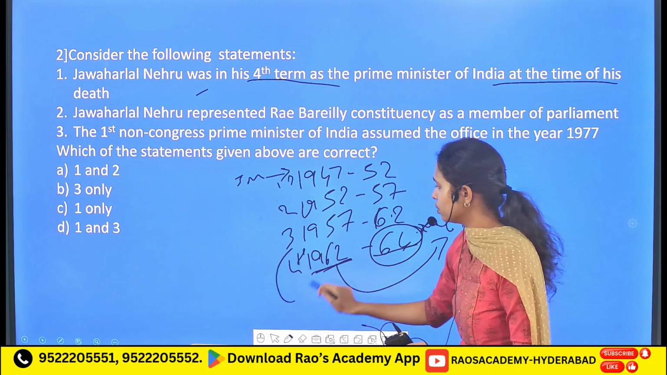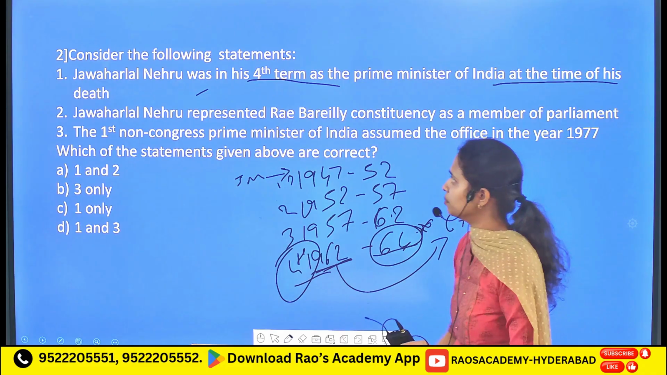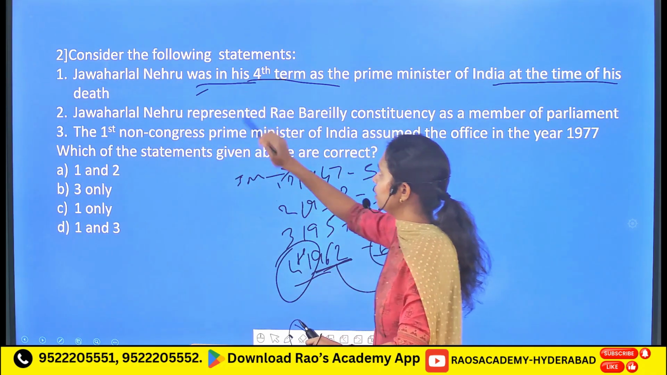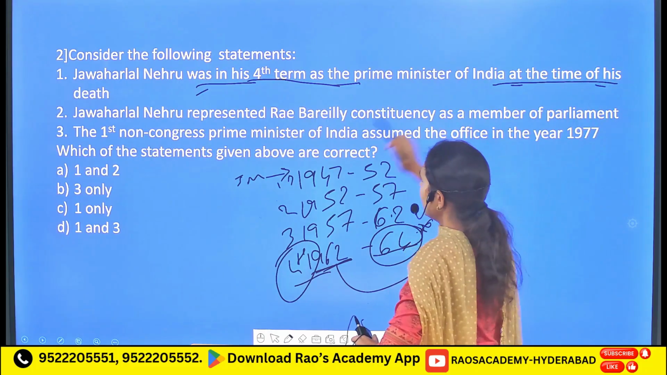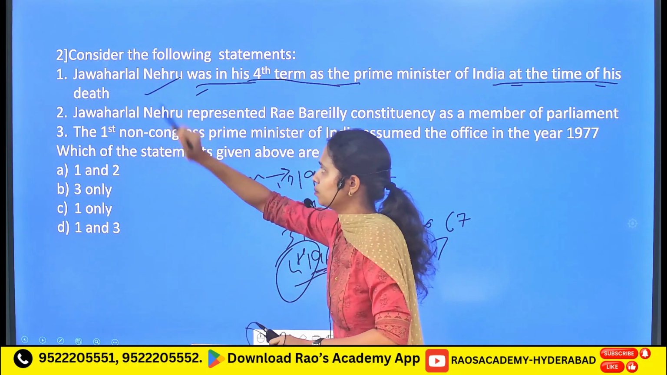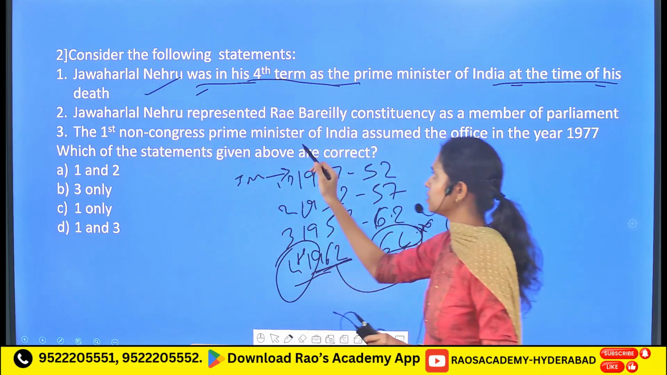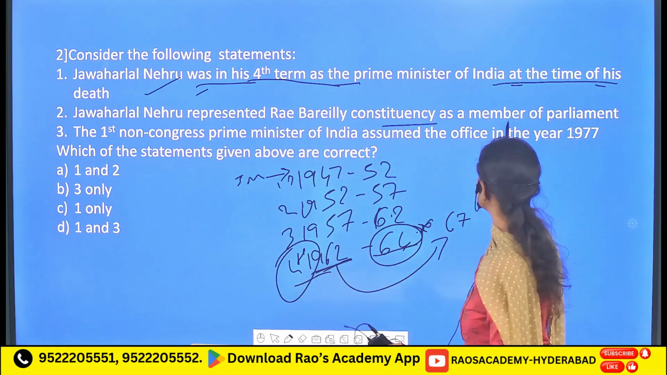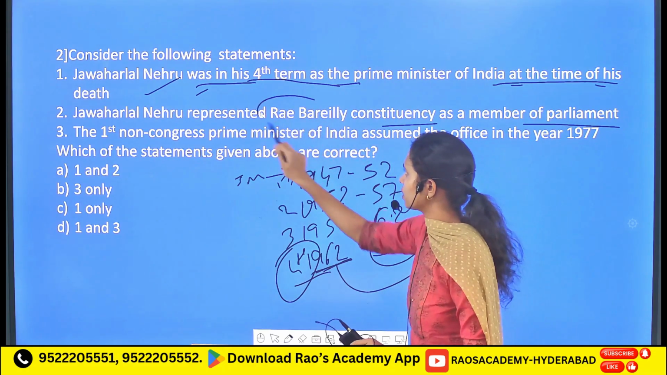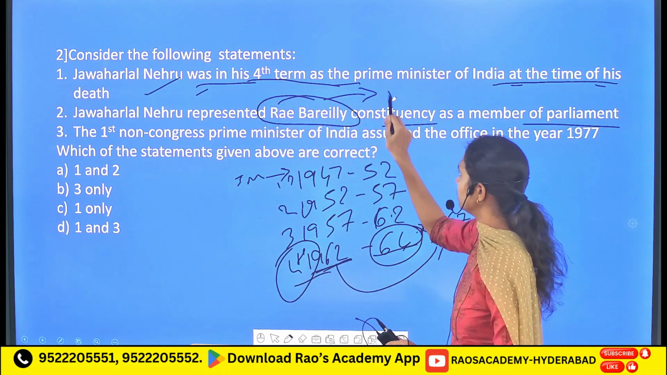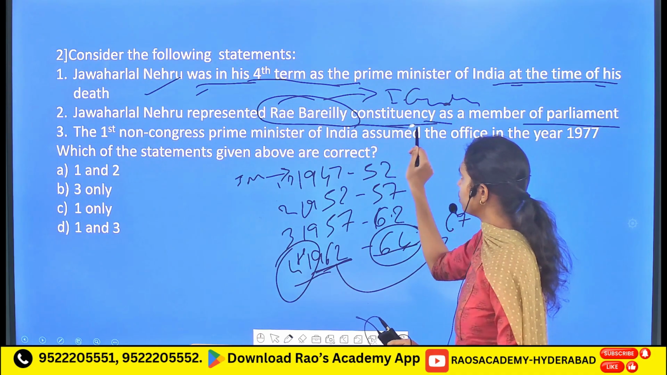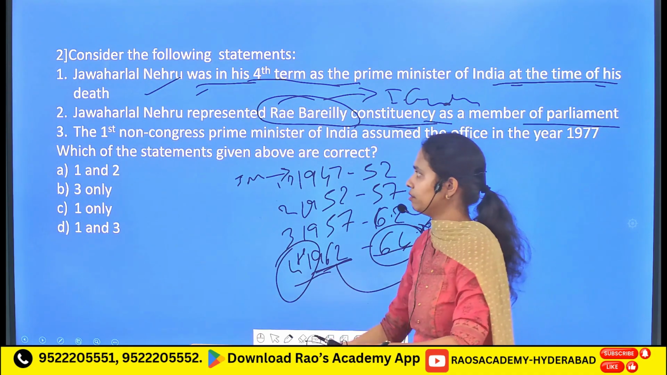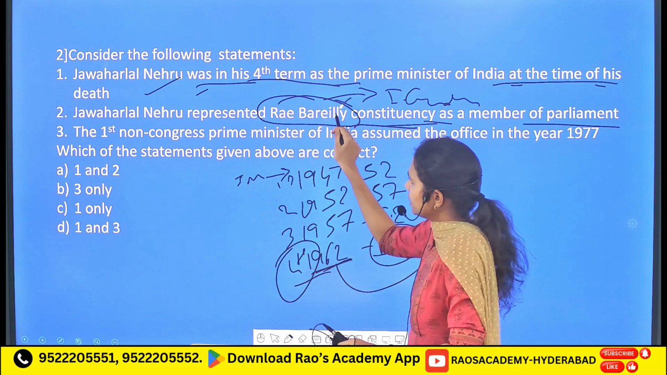During which term? Fourth term. So it has been mentioned that Jawaharlal Nehru was in his 4th term as the Prime Minister of India at the time of his death. It is a correct statement. Whereas, Jawaharlal Nehru represented Rae Bareli constituency as a member of Parliament. It is an incorrect statement. It is Indira Gandhi who represented this particular constituency at the parliament level. So the second one is an incorrect statement.